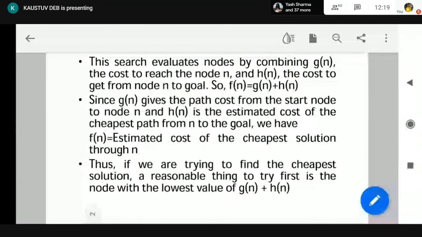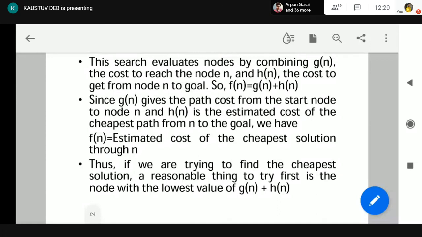It will provide us an optimal solution, and a complete solution as well. So it is very, very beneficial. That is the advantage of A star search over greedy best first search. We have added g(n) with h(n), but that alone is not sufficient; we have to design h(n) in a proper way. Otherwise, it is not going to work for us.